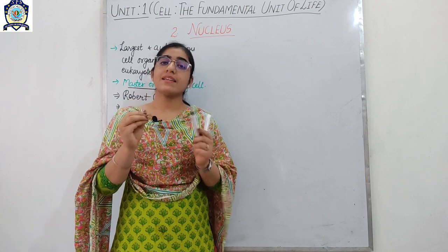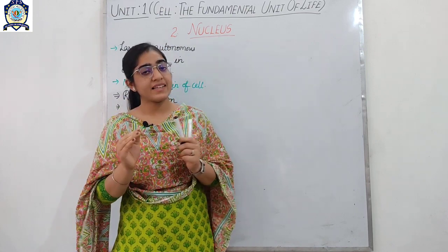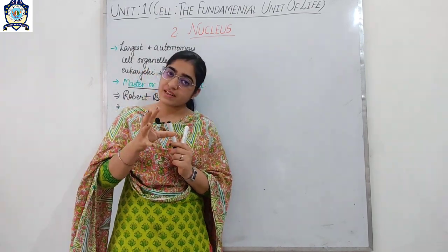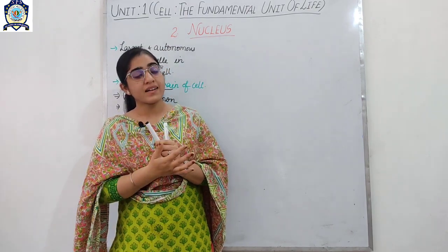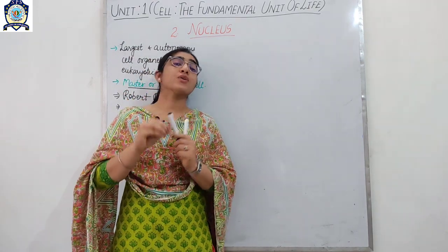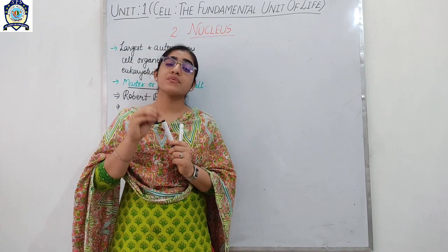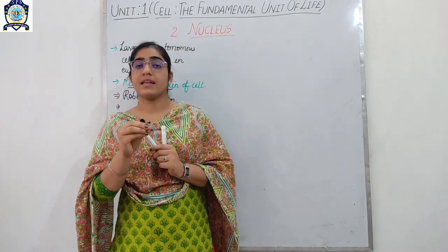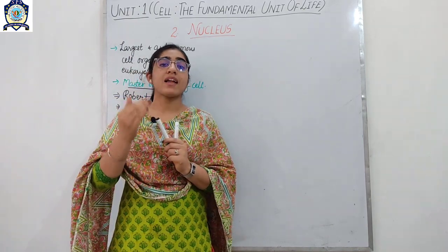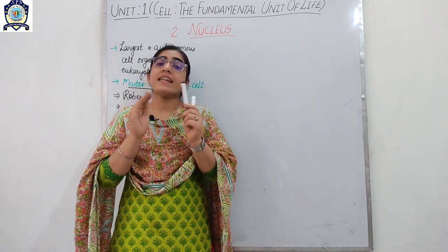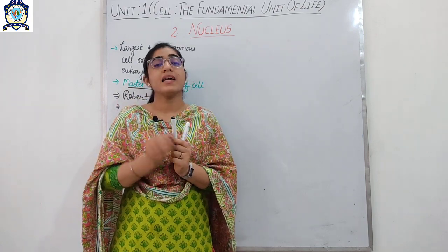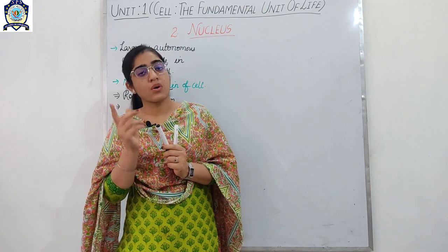He stained the nucleus. Stain means to provide color. Then how did he provide the color? He stained the nucleus with a basic dye. And then Fleming, after treating it with the basic dye, named the term chromatin.